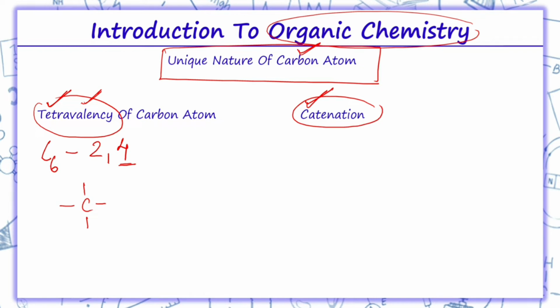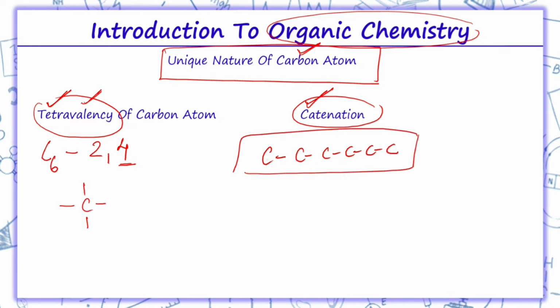Now coming on to catenation. What is catenation? Catenation is the tendency of an element to form chains of identical atoms, that is, the self-linking property. That means carbon atoms can combine together and form millions of structures, and due to this they can also form isomers.